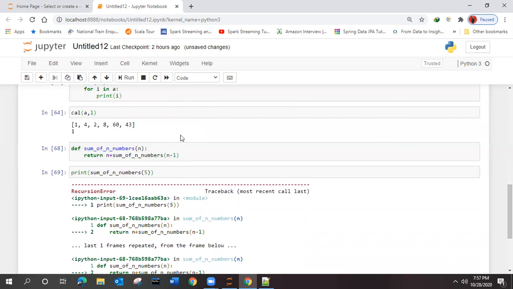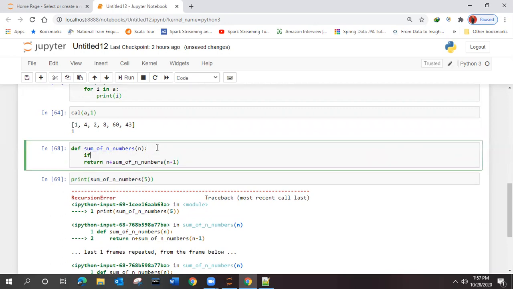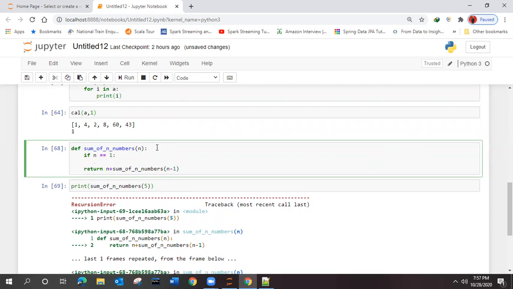No condition has been given here. We'll put one condition here. This is one condition, and you can see this first return is inside the if, but the second return is inside the function. This return will return the final value of this function.